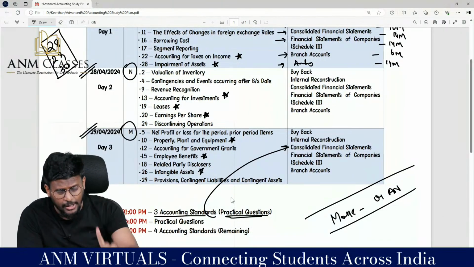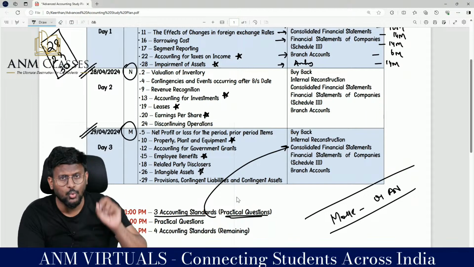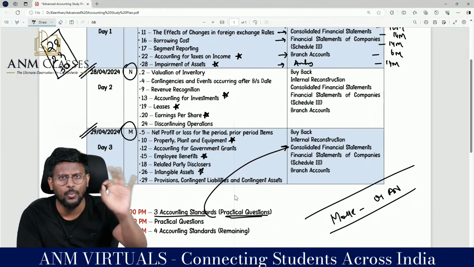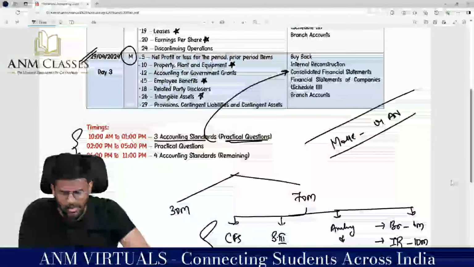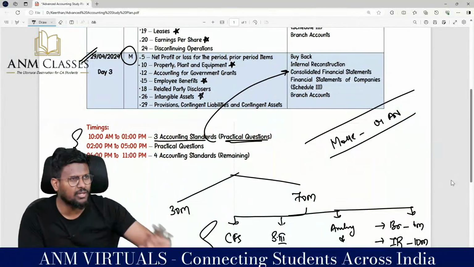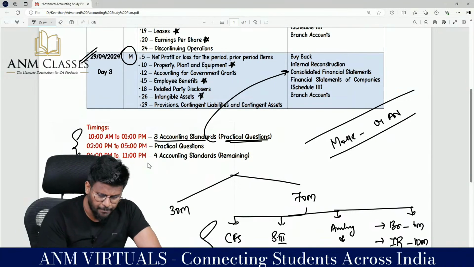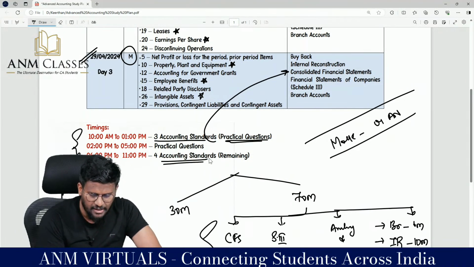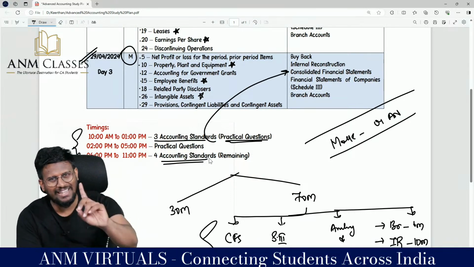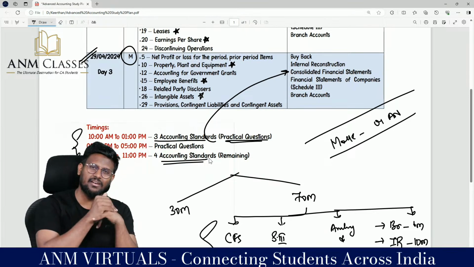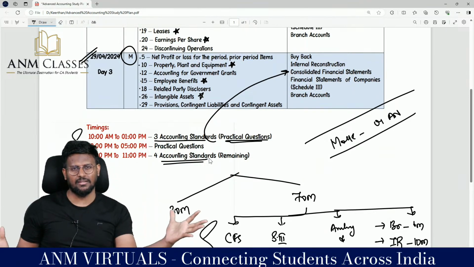Then 2 to 5, do the practical questions of these chapters. Buyback: daily do 2 questions of buyback, 2 questions of IR, 2 questions of CFS, 2 questions of Schedule 3, 2 questions of branch. If you start by 2 o'clock, you can do 3, 4, 5. You can extend till 6 also. Then 7 to 11, the remaining 4 accounting standards, because in one day 7 accounting standards.